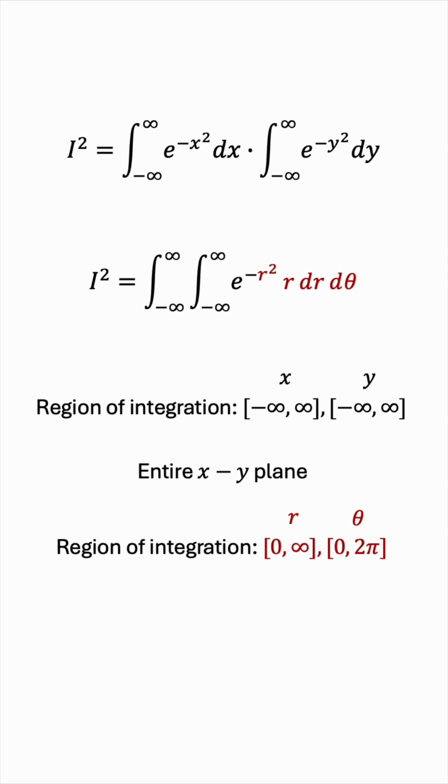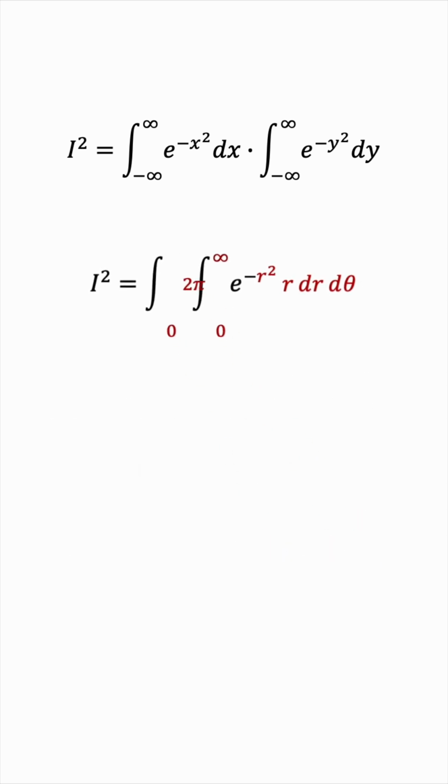Because this would be a full revolution and it would include all possible distances from the origin. So this would also represent the same region, the entire xy plane. So these are the bounds in terms of r and theta. And now we have fully transformed the integral into polar coordinates.